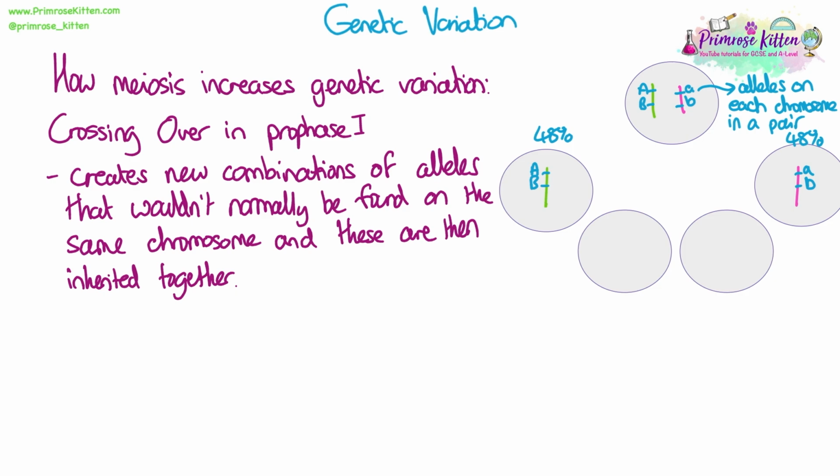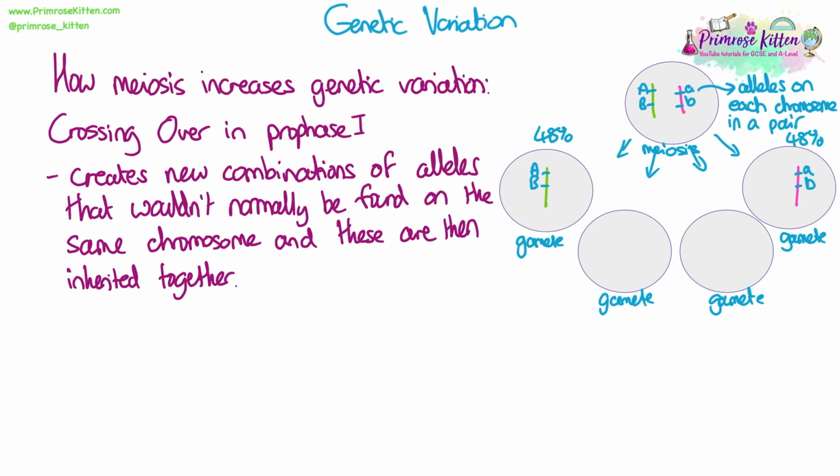So we normally say that about 48% of the time they would end up like that in the gamete. But the reason this doesn't add up to 100 is that not 100% of the time are they inherited that way, because crossing over could have occurred between these 2 chromosomes. So if we swap a top section of the chromosome with each one, so the lowercase a ends up on the green chromosome and the capital A ends up on the pink chromosome, then what we've got is a different combination of those alleles that can then be inherited on that same chromosome. So that's about 2% of the time that would end up in the gametes.